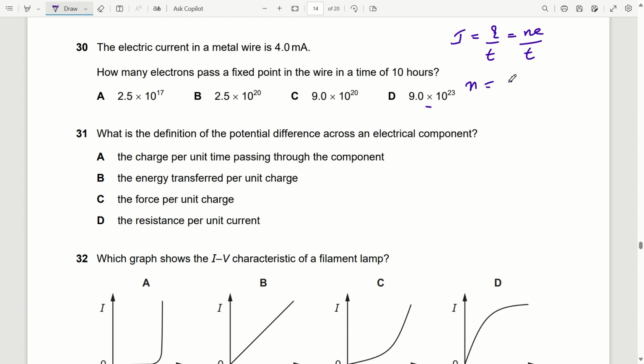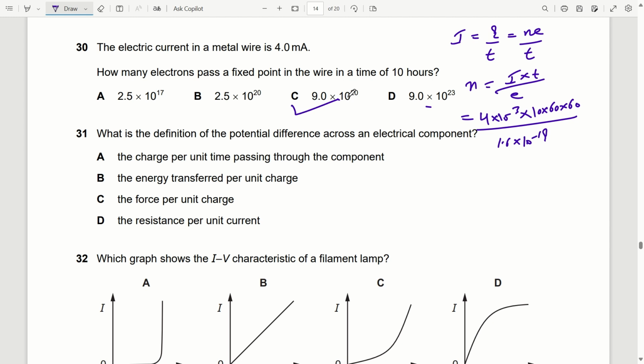So n will be equal to I into t divided by e. 4 milliampere means 4 into 10 raised to power minus 3, multiplied by 10 hours. We will convert hours into seconds by multiplying by 60 into 60, divided by e. Charge on electron is 1.6 into 10 raised to power minus 19. On solving you will get 9 into 10 raised to power 20. Option C is correct.